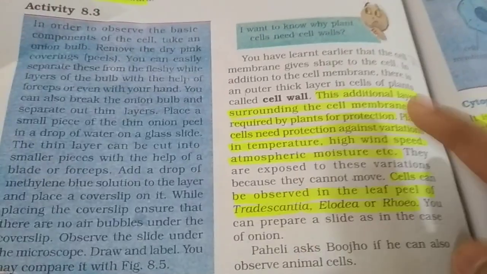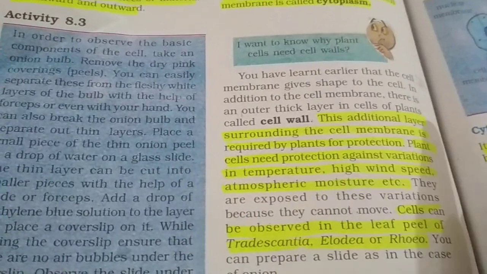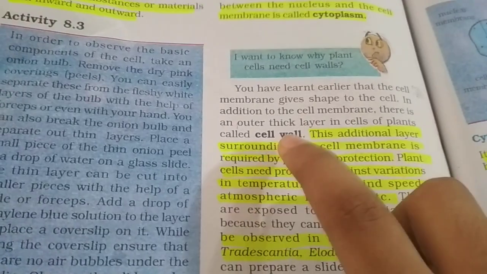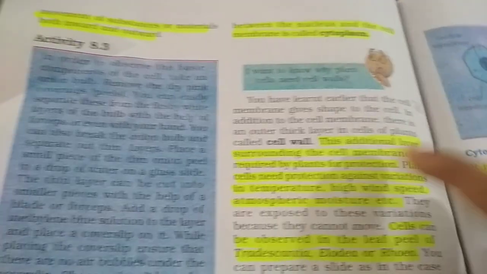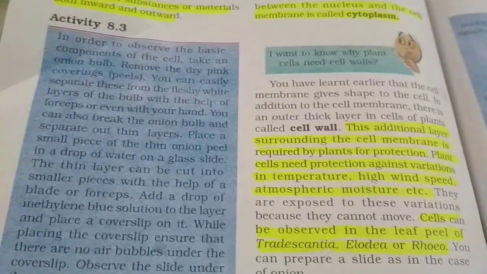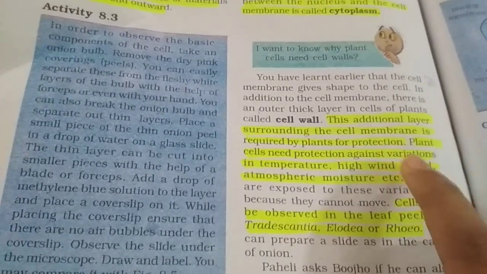Now, have you wondered how the plants stay at a place in high speed winds and in harsh climate also? Because of the cell wall. Cell wall is the additional layer surrounding the cell membrane that is required for the plants for protection. Protection against what? Protection against variation in temperatures, high wind speed, atmospheric pressure.